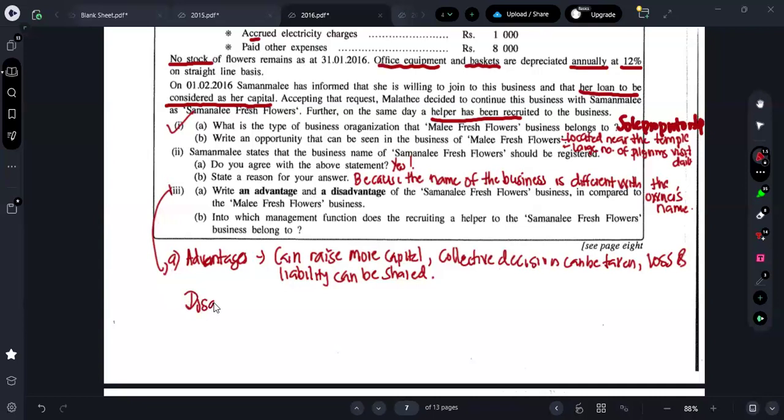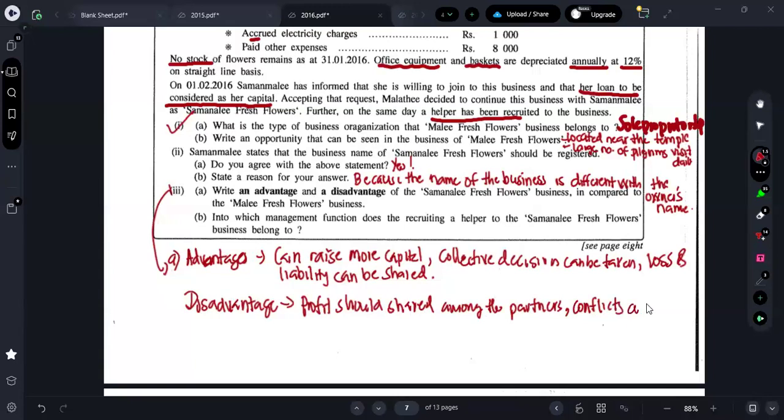They are asking for the disadvantages of a partnership business compared to the sole proprietorship business. First one, you can say profit should be shared among the partners. That's a disadvantage. Further, what you can say? Conflicts among the partners.